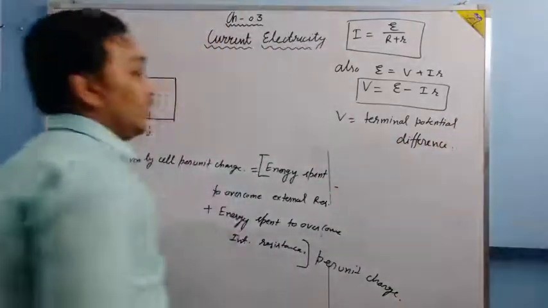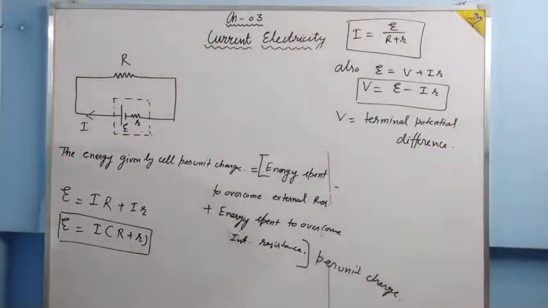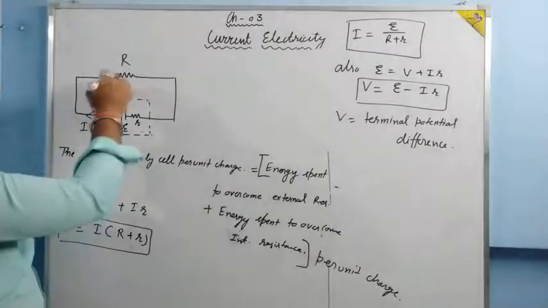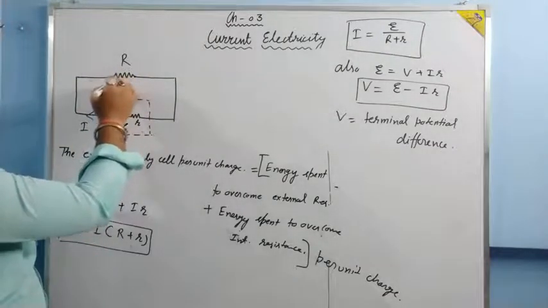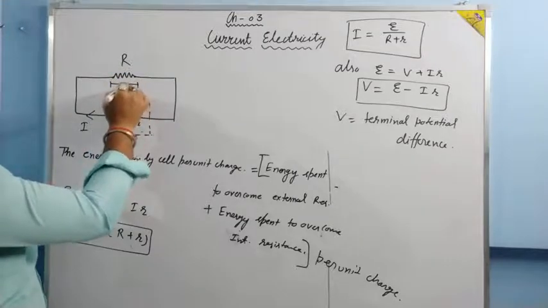Terminal potential difference. Just how, why is it so? Basically, V is the potential difference across capital R. Across R, it is the potential difference V.